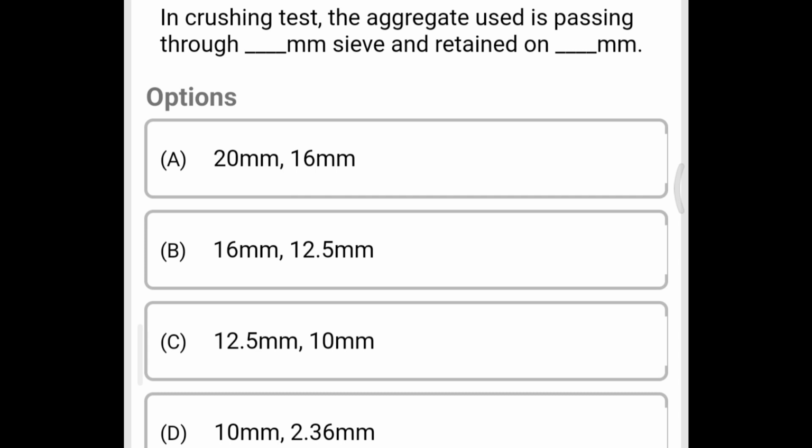Next question, in crushing test, the aggregate used for passing through dash mm sieve and retained on dash mm sieve. Option A 20 mm, 16 mm, option B 16 mm, 12.5 mm, option C 12.5 mm, 10 mm, option D 10 mm, 2.36 mm. The correct answer is option C, 12.5 mm, 10 mm.